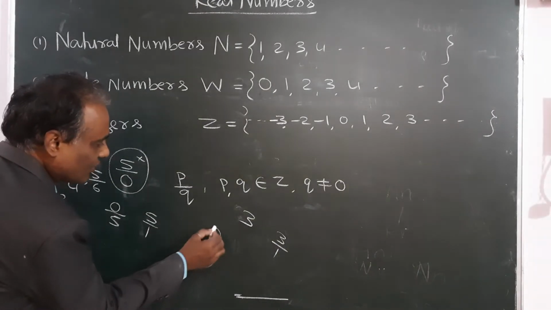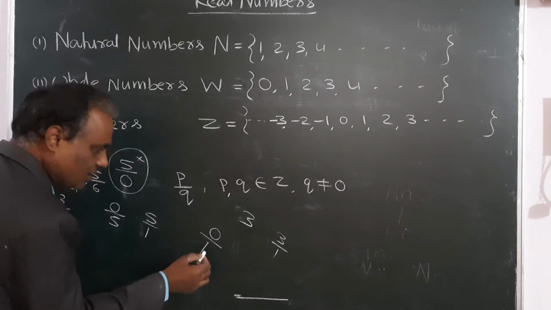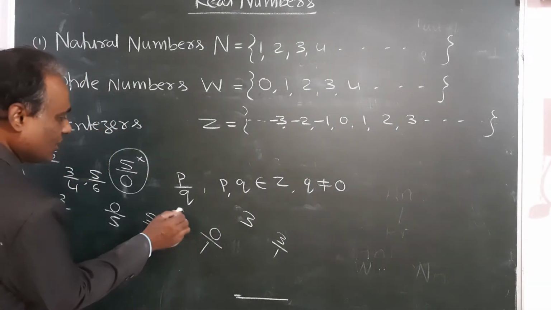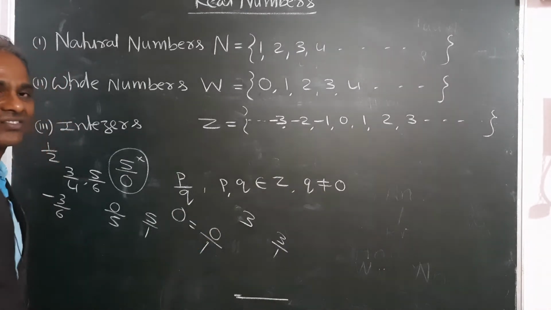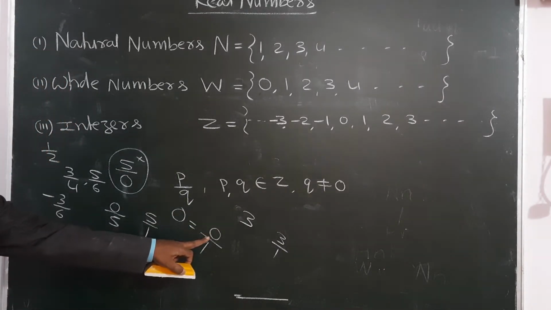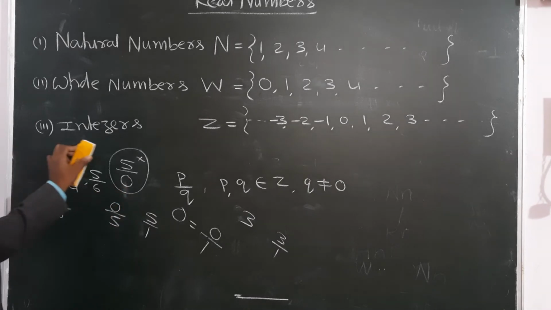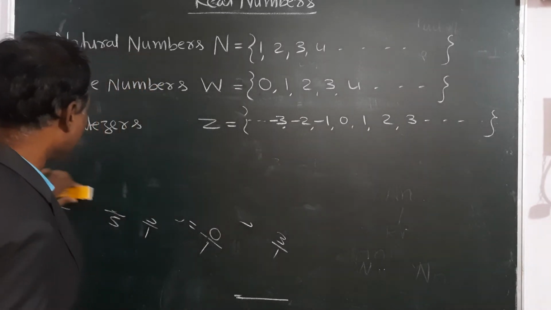0 is also a rational number, because 0 means 0 by 1, 0 by 2, 0 by 3, 0 by anything is 0 only. So if 0 is given, 0 also can be written as a fraction, so this is also a rational number. Only if the denominator is 0, it is not a rational number. So all these numbers are called rational numbers.